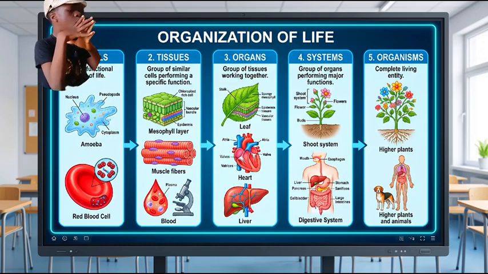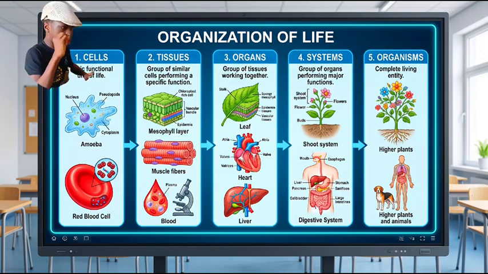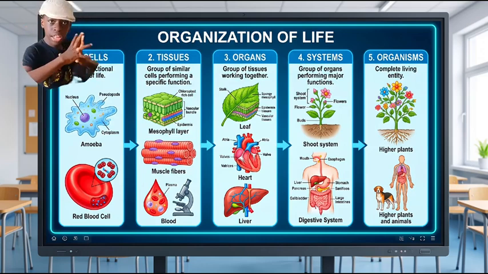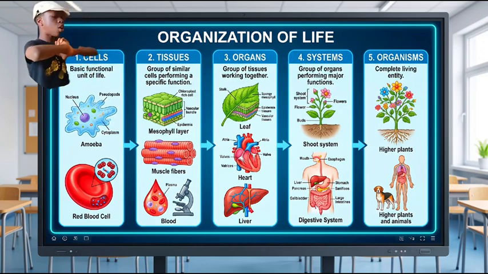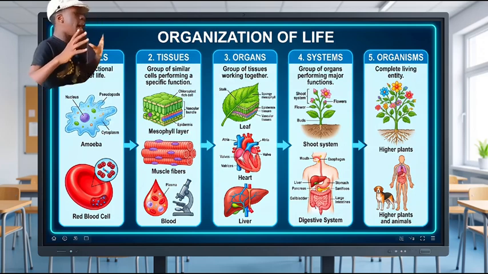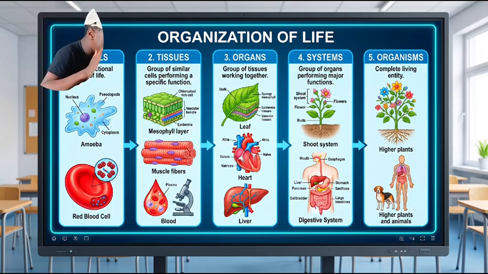Living things are highly organized. Life begins at the cellular level with simple organisms like amoeba and red blood cell. Then, when similar cells join together to perform a specific function, they form tissues. In plants, it's called a mesophyll layer, while in humans, it's called muscle fibers and blood.